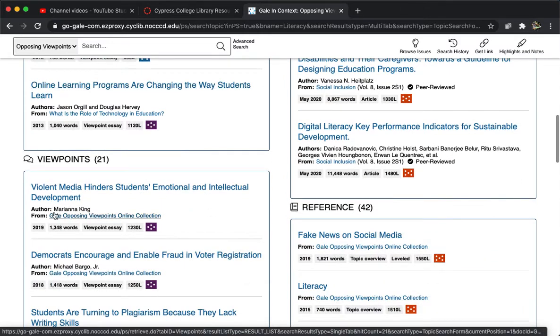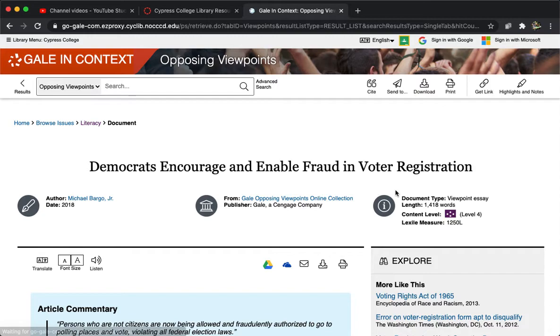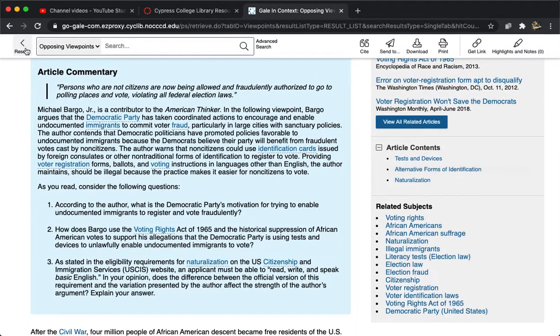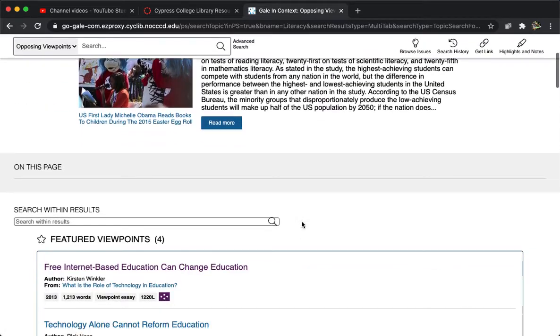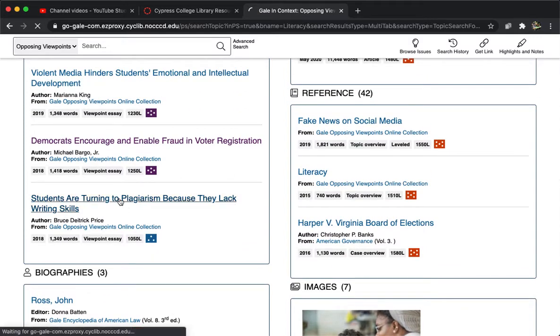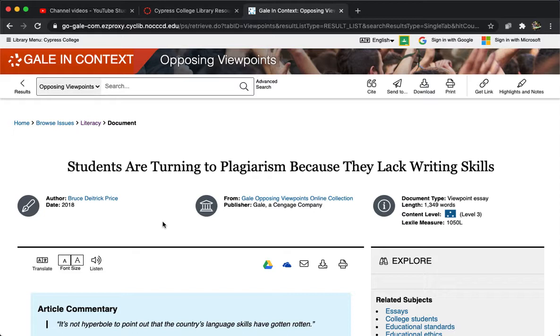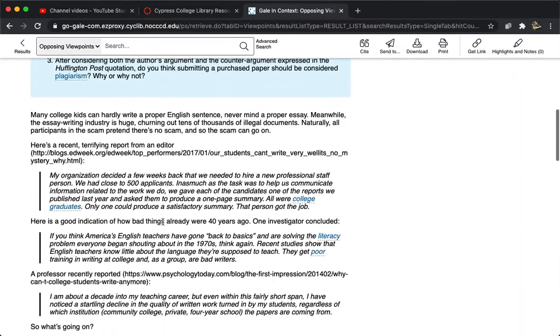Viewpoints, okay, so violent media hinders students' emotional and intellectual development. You know, so that's just for the sake of example here. So you click on those things. Democrats encourage and enable fraud in voter registration. Oh my goodness. So that's a viewpoint. That's something that is opposed to your understanding. Students are turning to plagiarism because they lack writing skills. This seems very controversial. So I'm going to just use this one as my example now.